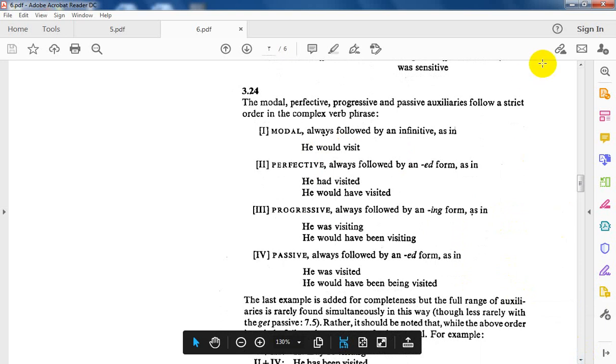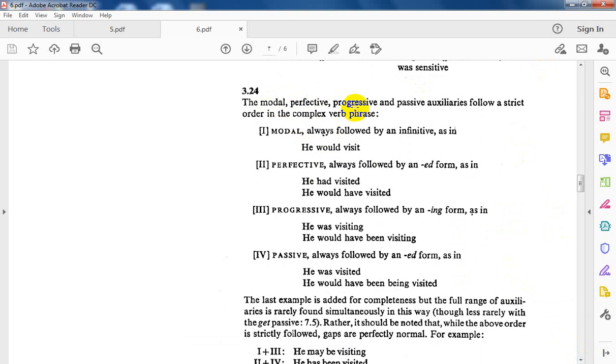Listen: modal, perfective, progressive, and passive auxiliaries follow a strict order in the complex verb phrase. This means sometimes the verb phrase is not a mere verb, not one single verb. Maybe it is one lexical verb.